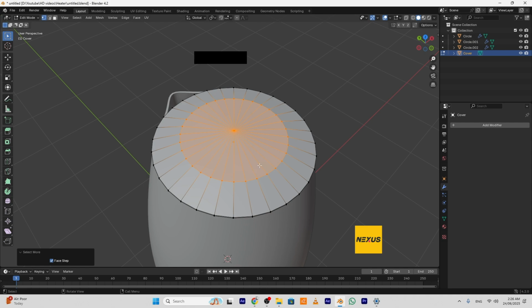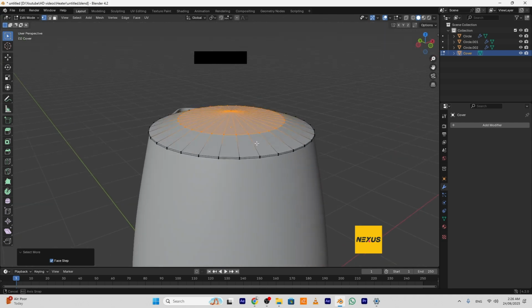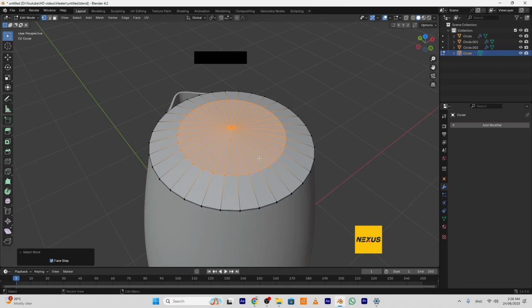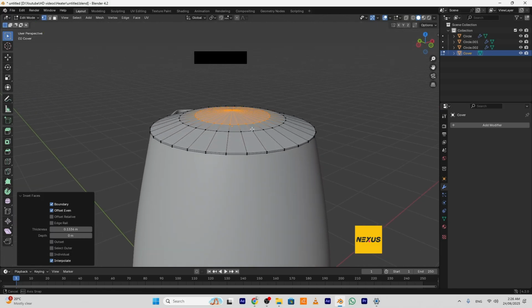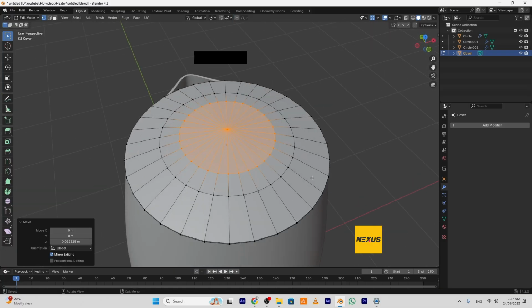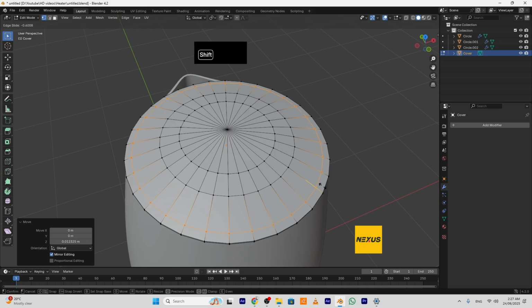Okay, I will insert that. Okay, move it a little along the axis, like so. I will add one loop here, move it down.